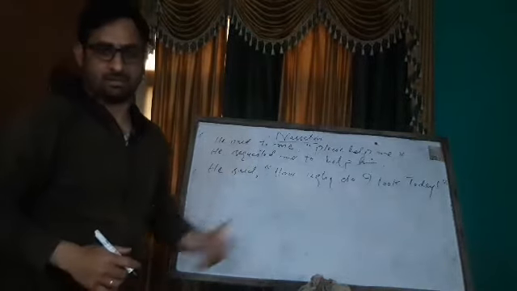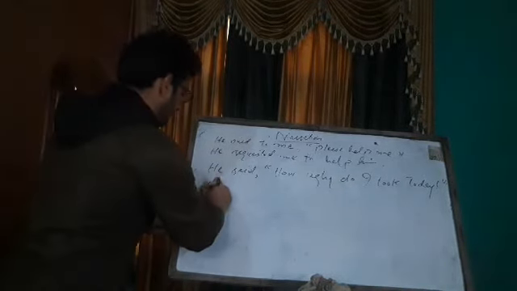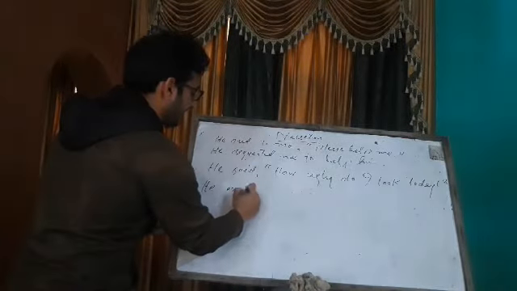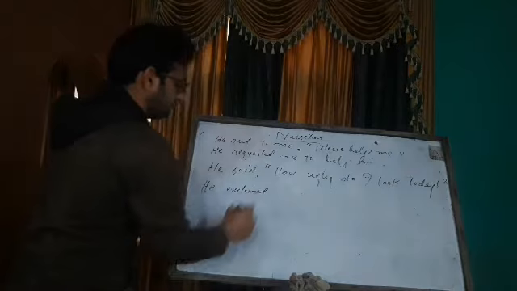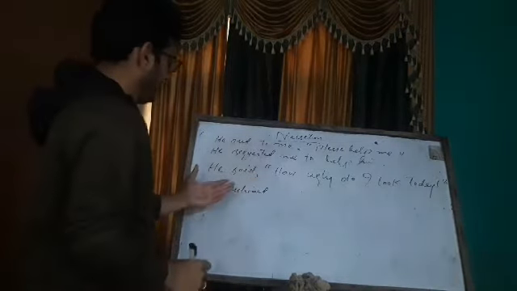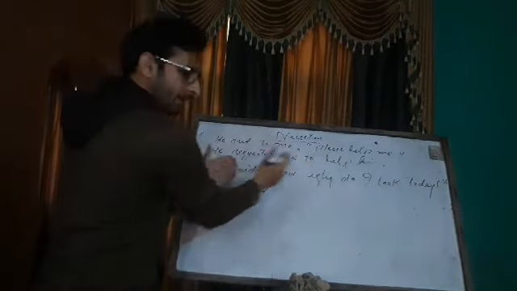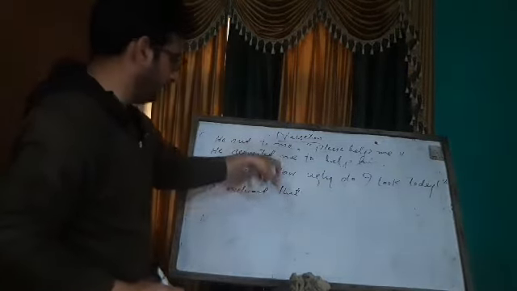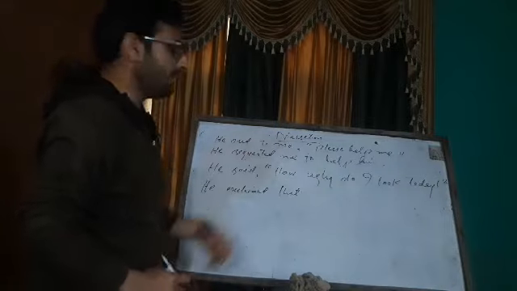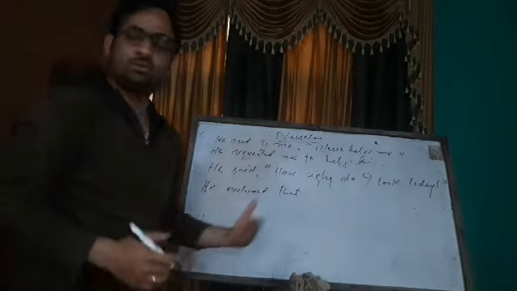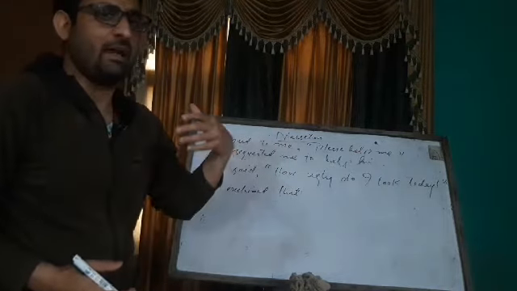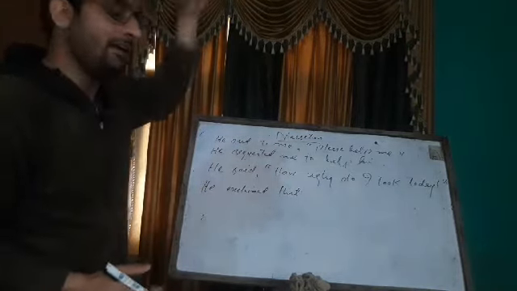Now this is exclamatory sentence in which certain feelings have been expressed. He exclaimed, because something is exclaimed there. He exclaimed to join them. Again, in case of exclamatory sentence, we have to put that here. He exclaimed that. Now what is said here? How ugly do I look today? He means to say that he looks very ugly. He looked very ugly that day.